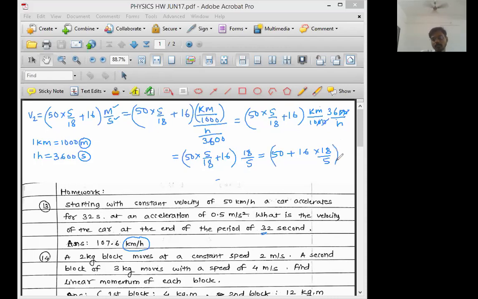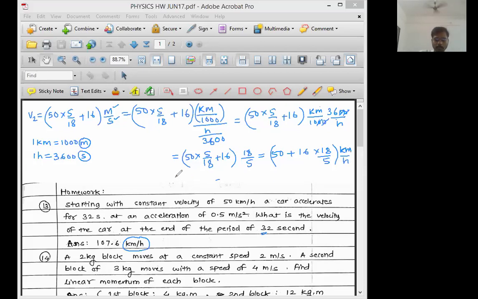Now everyone reply to me in the chat box. This answer is in which unit? Yes, Sohini, correct. Shreyas, Devashish. Yes, sir, this answer is in kilometer. Yes, Arya, Vidhi. Kilometer per hour.